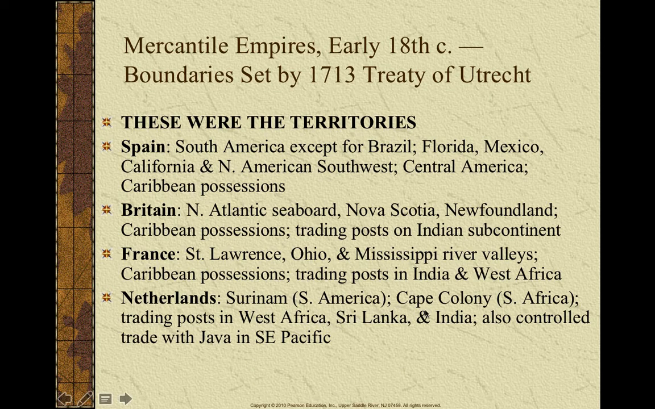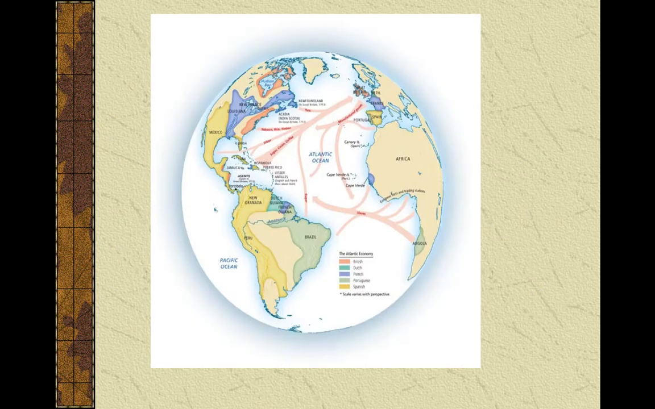They were in South America, in South Africa, Cape Colony. They have trading posts in West Africa, but their main territory, their main area of influence was in the East Indies. All right, and this map kind of shows you.